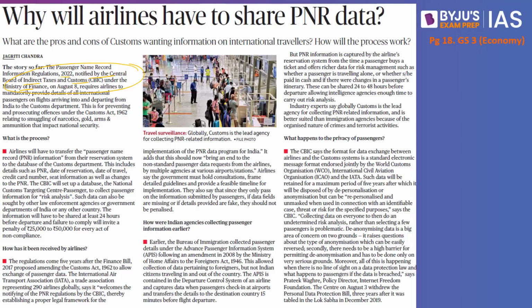First, we have to understand what is this passenger name record. The passenger name record is the personal information that is provided by the passengers, collected and held by the aircraft carriers. Let's say if I am traveling in an aircraft, what is the information that I give to that particular airline company?